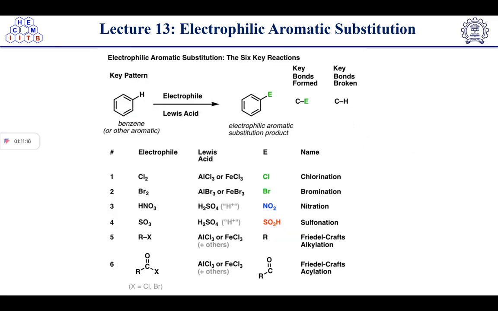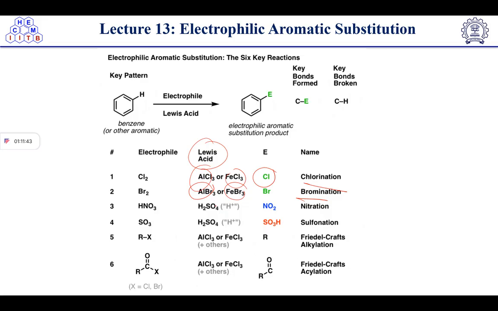So electrophilic aromatic substitution has six key reactions. Here the key parent is benzene. Electrophilic aromatic substitution is taking place. The Lewis acids used in this case are AlCl3 and FeCl3. When chloride is the leaving group, chlorination is taking place. When AlBr3 or FeBr3 is reacting, bromination is taking place.